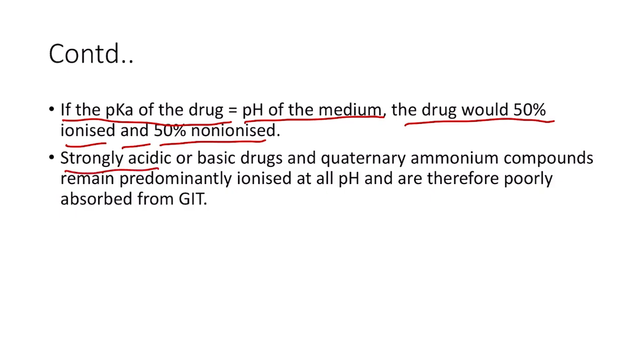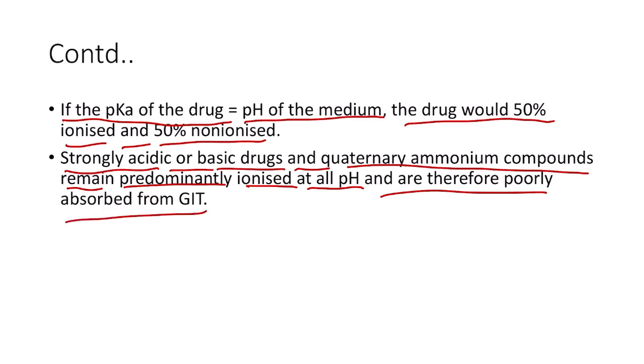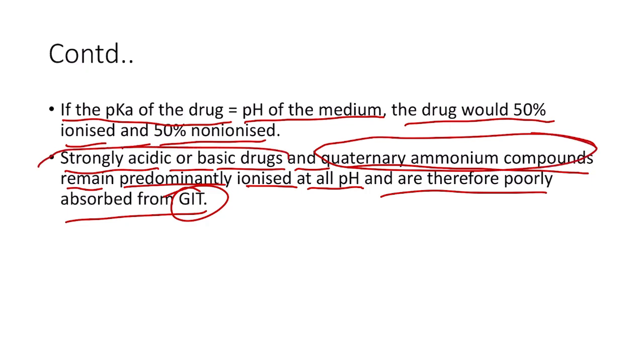And strongly acidic or basic drugs and quaternary ammonium compounds remain predominantly ionized at all pH and are therefore poorly absorbed from GIT. So this is also an application of Henderson-Hasselbalch equation: the quaternary ammonium compounds and the strongly acidic or basic drugs, that is the strong electrolytes, remain ionized almost always in all types of pH, and therefore they are poorly absorbed from GIT.